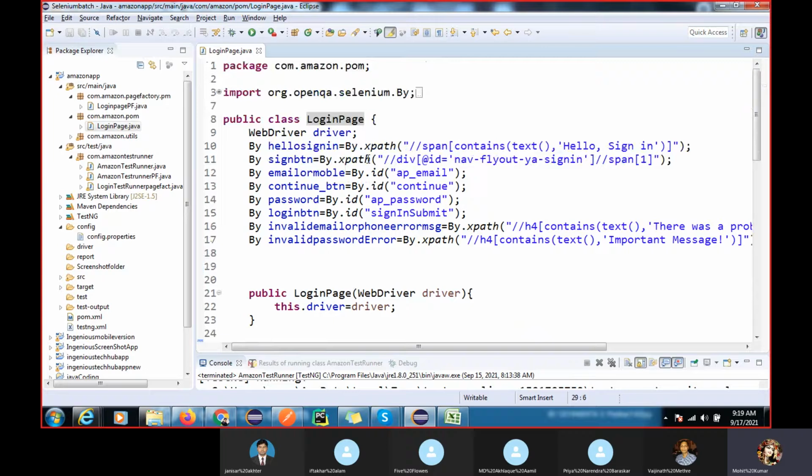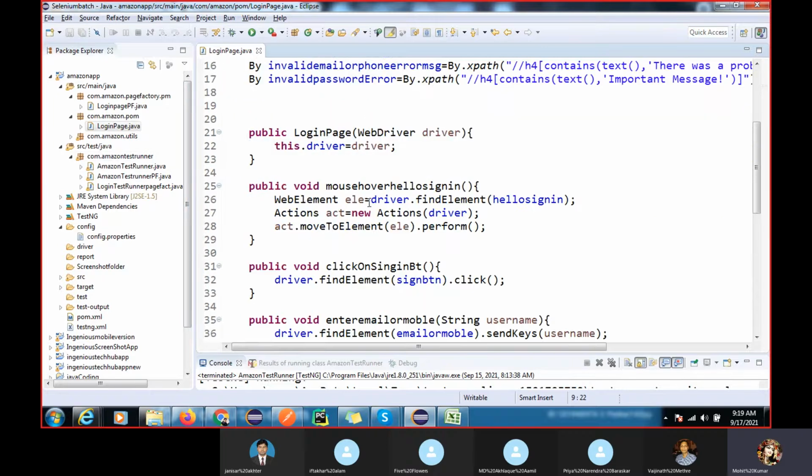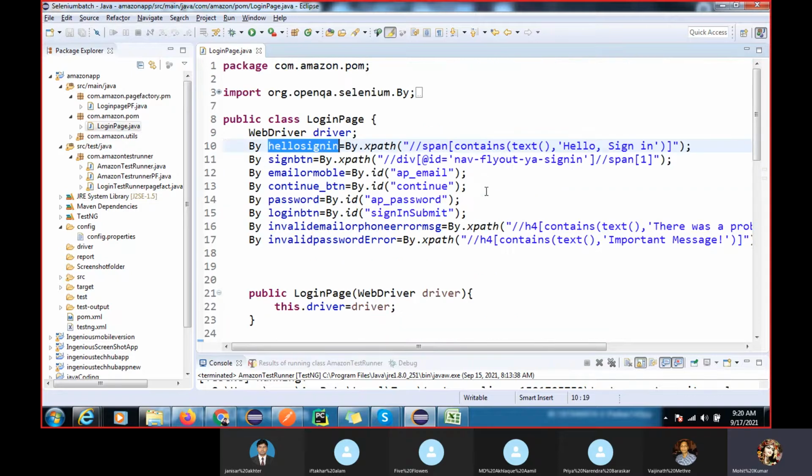Here I have shown that if you have the helper class, you can extend it and directly use the helper class here also. But here I have created a separate method for mouse over. You can see how we can handle the mouse over, right? So driver dot, first you have to find the element where you have to perform the operation for mouse and keyboard operation. It will return this. So this element is already captured, right? It's here.